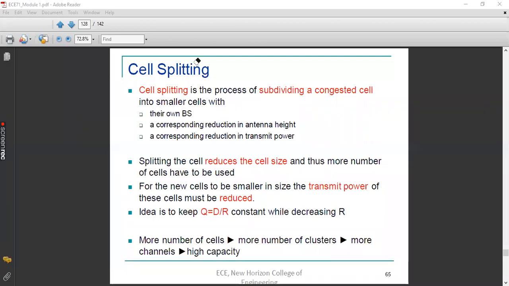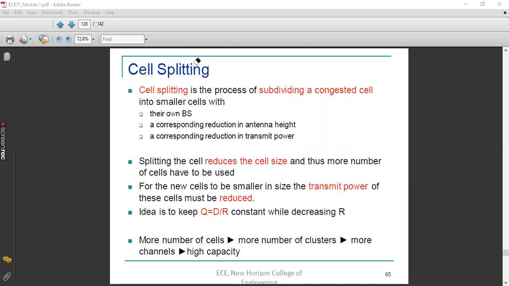So if cells are very small, or the radius of the cell has been decreased, then the co-channel cells will appear to be closer to each other, and so almost this ratio will be constant. Now, how is the process of cell splitting increasing the capacity? That is what is mentioned in the last point.